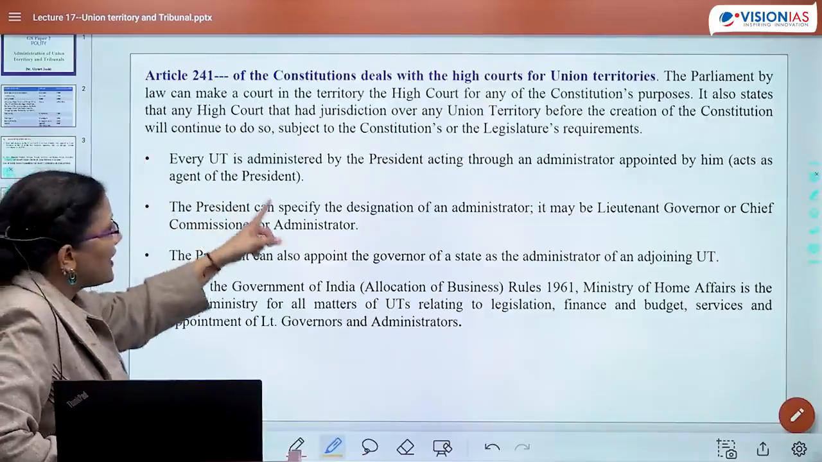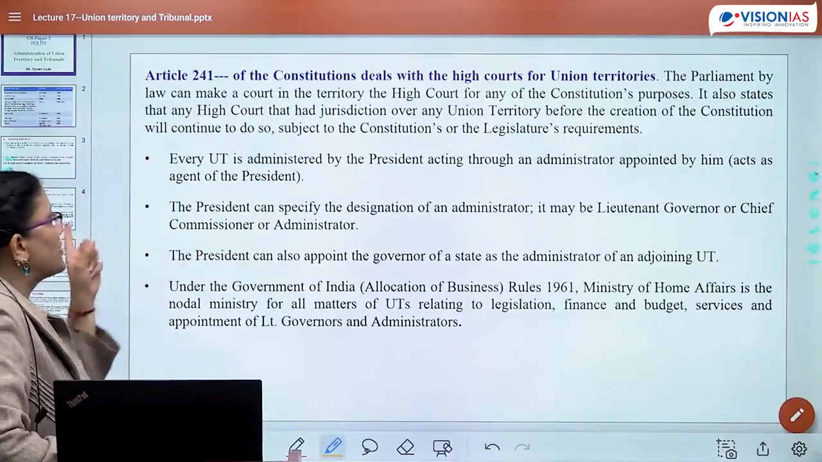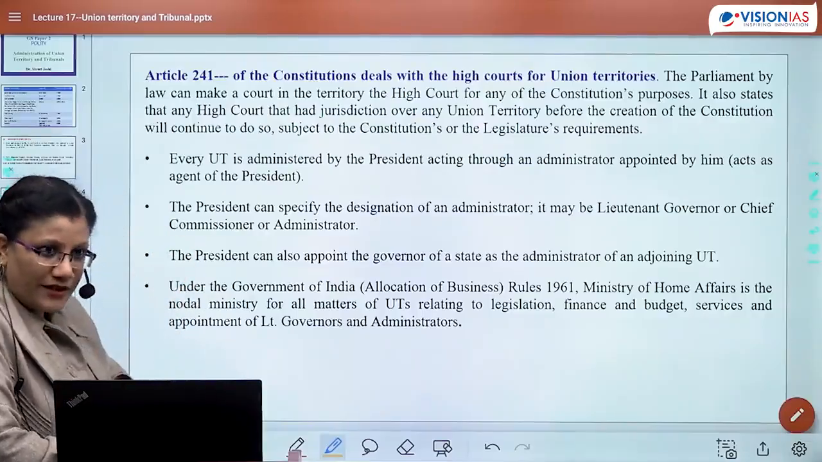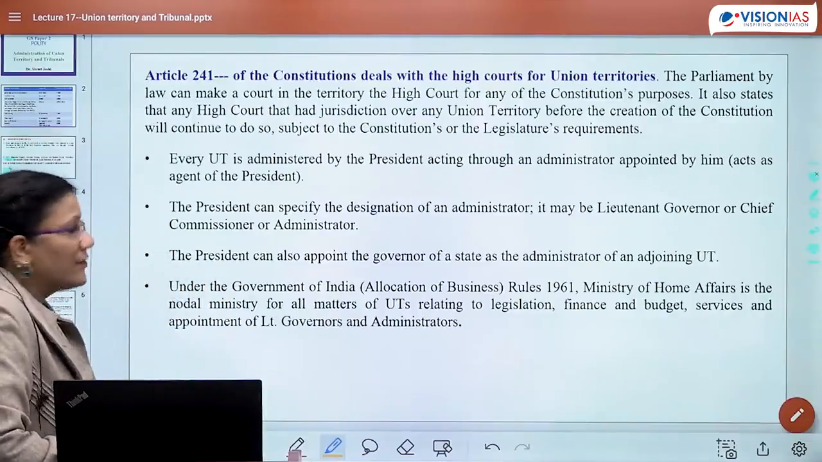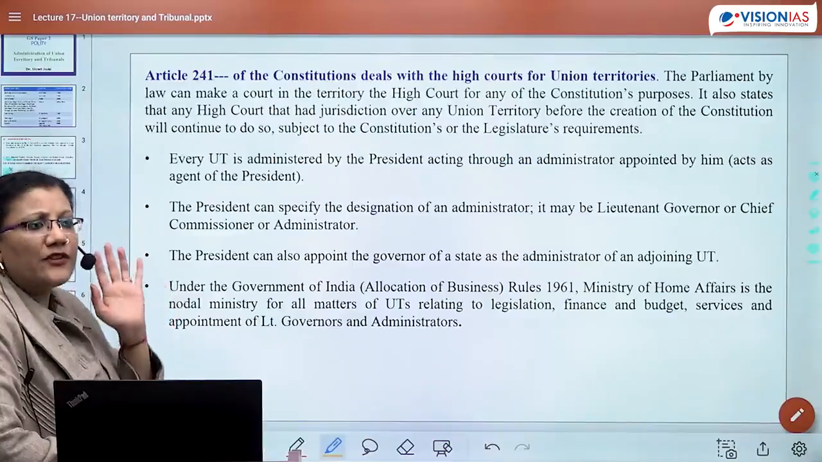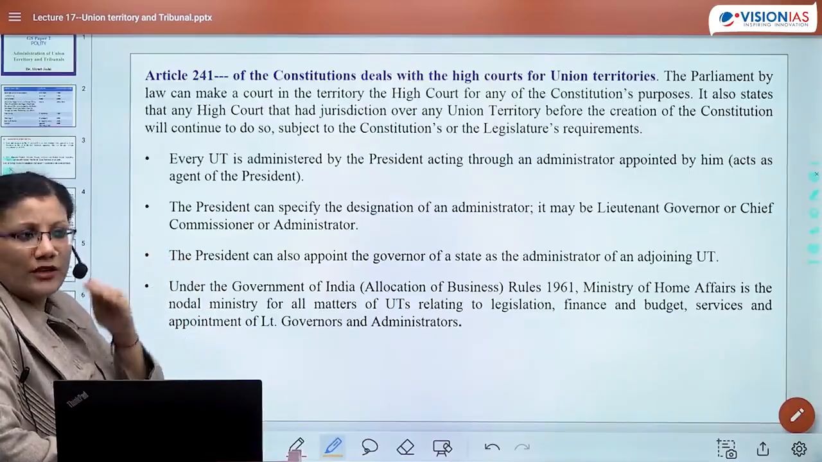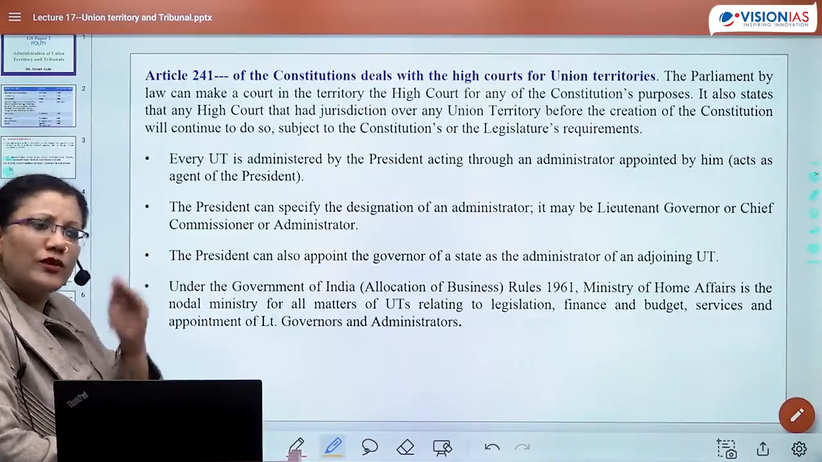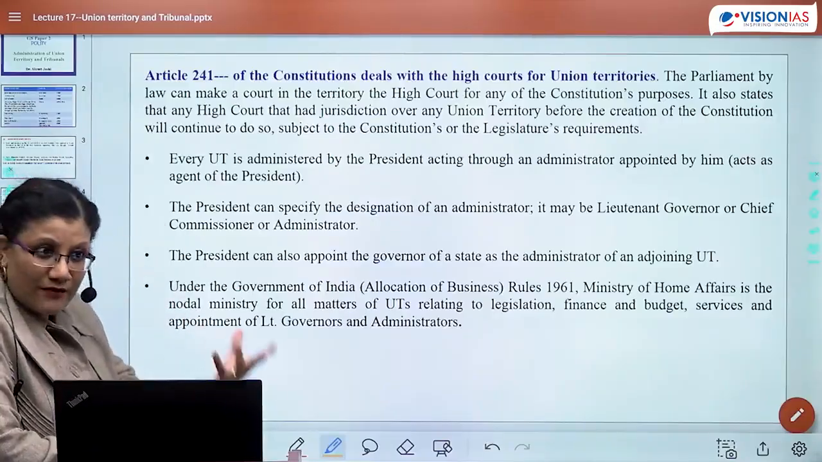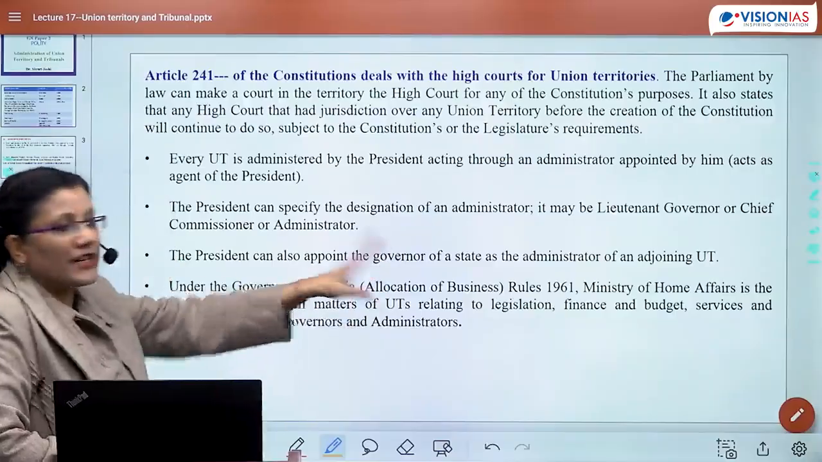Every UT is administered by the president, acting through an administrator appointed by him. The president can specify the designation of an administrator. Either it could be lieutenant governor or chief commissioner or administrator. That will depend upon a number of reasons. It will depend upon what the historical name was. If the historical name was continuing, we will continue with that name. Or like in Delhi, whether it is being given a special status or not. The president can also appoint the governor of the state as administrator.